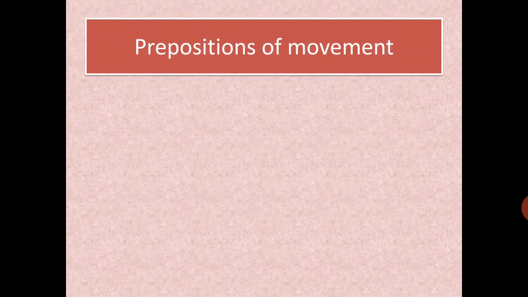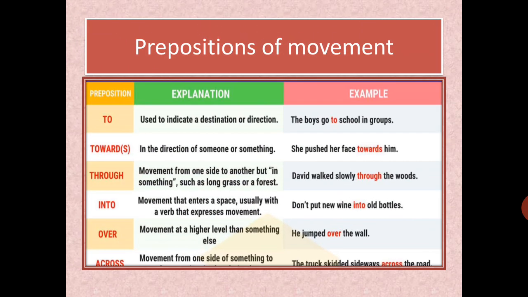Okay. Now talking about prepositions of movement. Movement means when the position is changing. जब place है वो change होगी. It will not be fixed. For example, to. To means it is used to indicate a destination or a direction. For example, the boys go to school in groups. I am going to market. So here the destination is known to you, कि कहाँ जा रहे हैं आप. So here when the destination is known, there is a movement, कि आप कहीं जा रहे हैं, so you are changing your place. So you will use to.